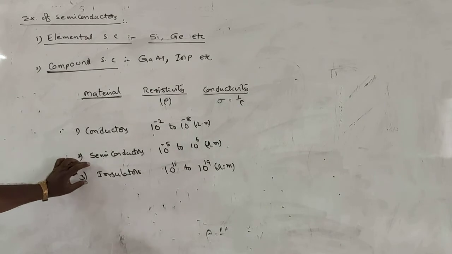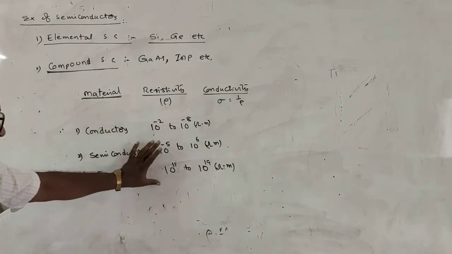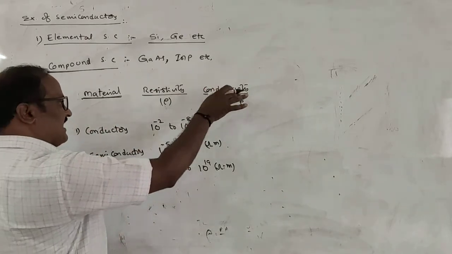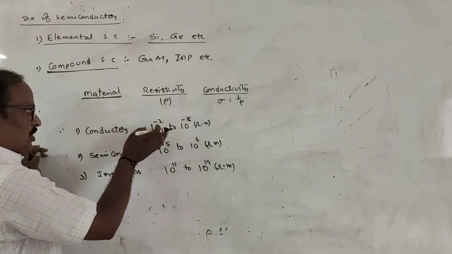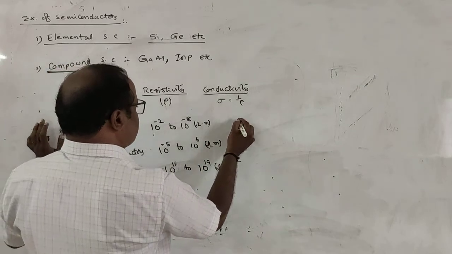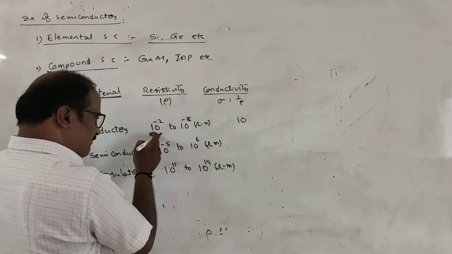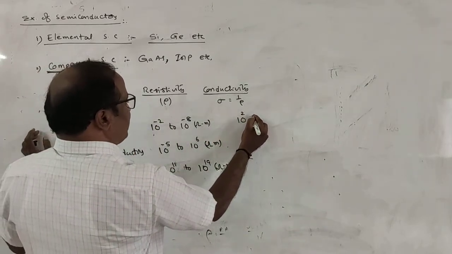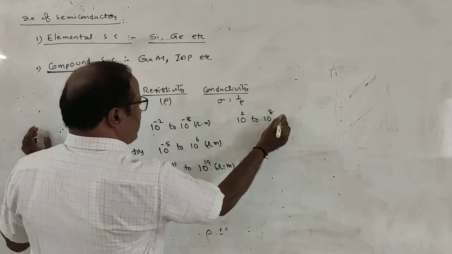Resistivity of conductors, semiconductors and insulators lie in certain ranges. And what is conductivity? Conductivity is the reciprocal of resistivity. The range of conductivity in case of conductors is 10 power 2 to 10 power 8.